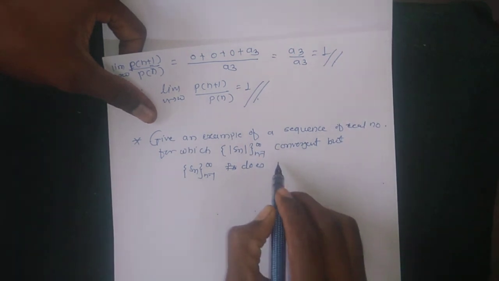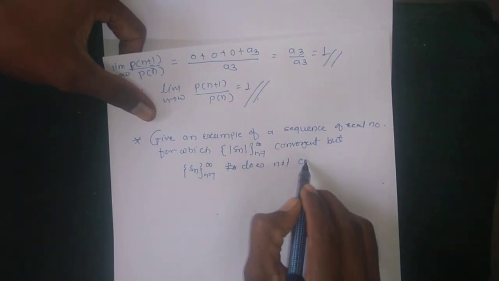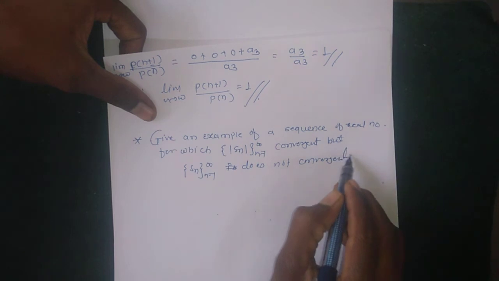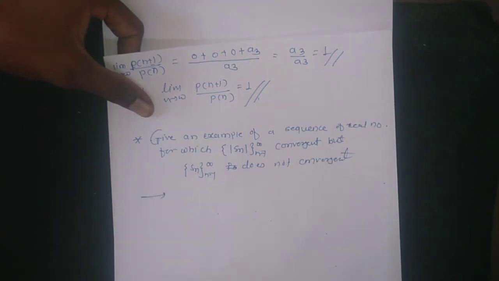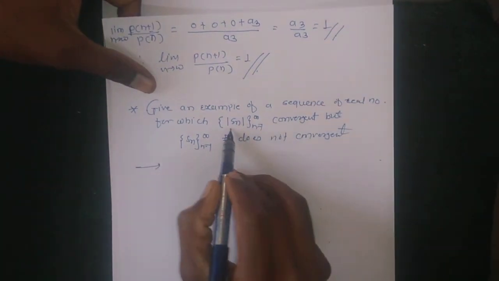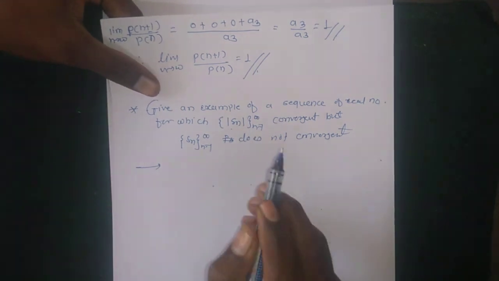Give an example of a sequence whose modulus sequence is convergent, but the sequence is not convergent.